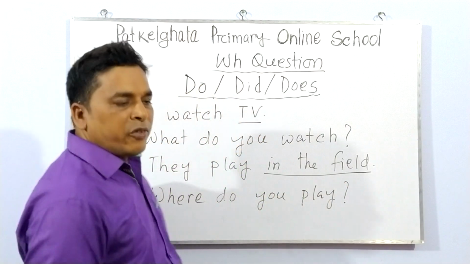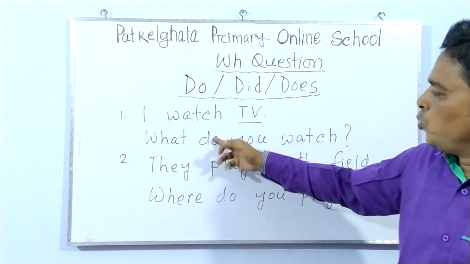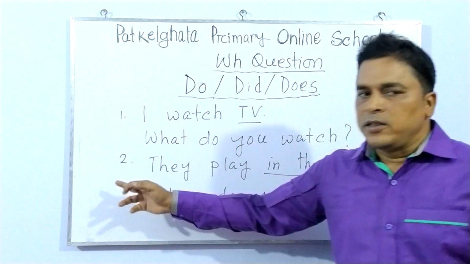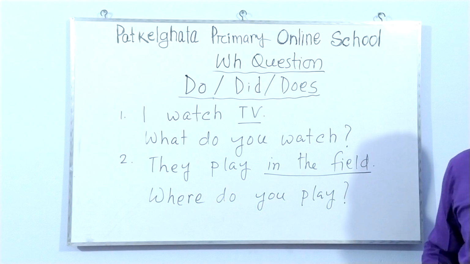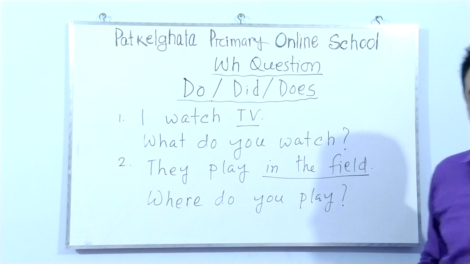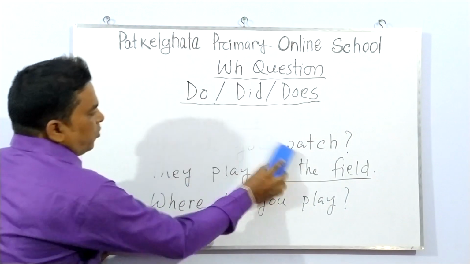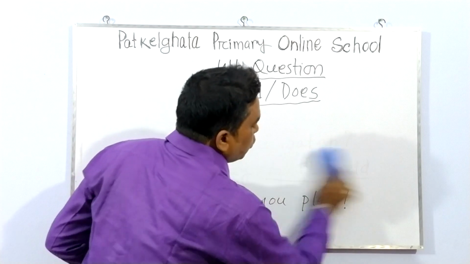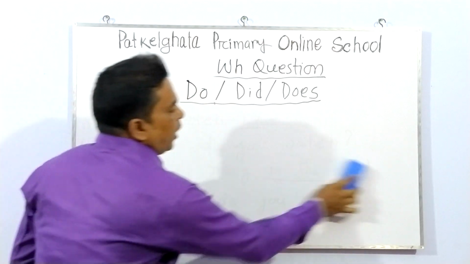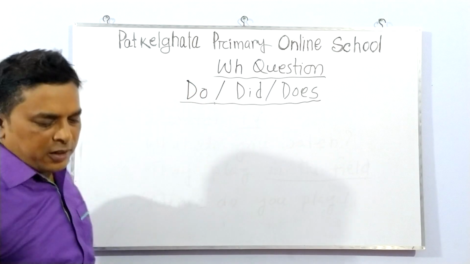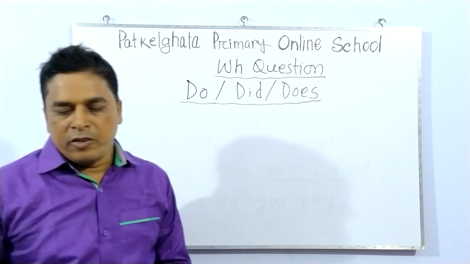Okay, my dear lovely students. So in this way we use do and make WH question. Now we have seen how to use do and make WH question. Now I'd like to give another example of did or does.